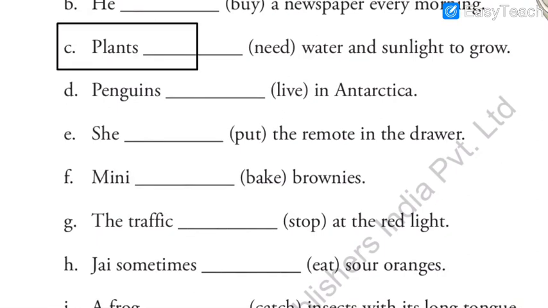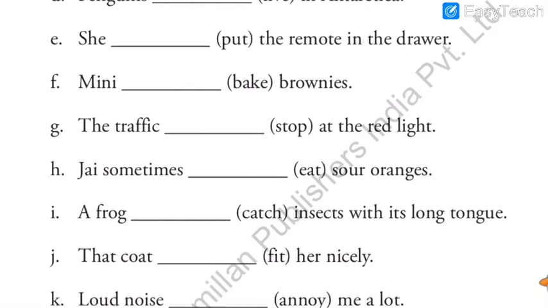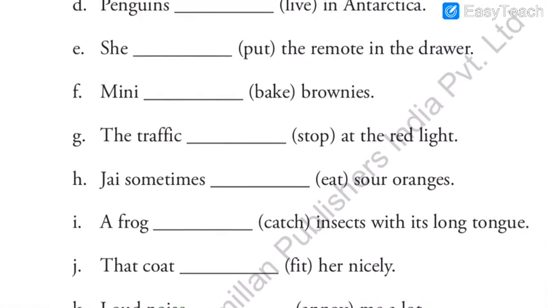Okay, and one more, I think this you might be having a doubt about. Plants dash water and sunlight to grow. Plants need. Why? Because plants are already in the plural form. If you say a plant needs, but if it is already plants, it's a plural form, we only have to put the verb as it is. Plants need. Plants needs, no, that is not proper. Plants need water and sunlight to grow. That is the correct answer. So if you have done that, I will congratulate you in advance. Okay, so now with this our chapter number 7 is also over.